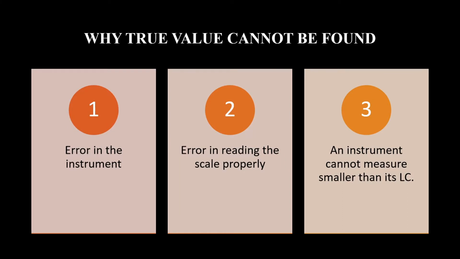Suppose I want to measure the height of the door. Then what will you do? You will get an instrument, something like a measuring tape, and you will say that the height of the door is 250 centimeter. And somebody brings a better instrument and he says the height of the door is 250.1 centimeter. And somebody can bring an even better instrument and he can keep on increasing the number of decimal places. But at the end, you cannot go beyond angstrom. And even if you did that for a door, it is of no use. But the main point is that true value cannot be found.